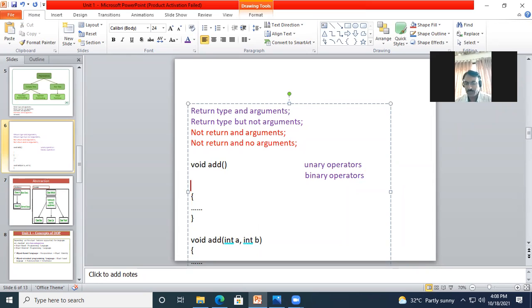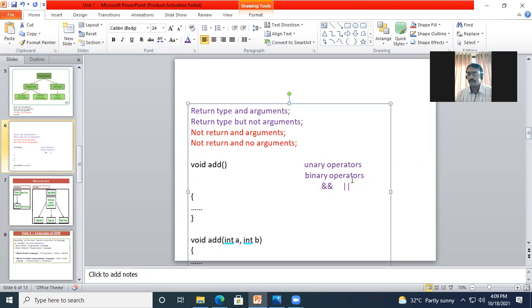Maybe you might have found it like this way, double ampersand and then double pipe. This is logical AND and this is logical OR operator. And if you check, it will come under binary. Now when to call it a binary operator and when a unary operator is our question. If the operator requires only one operand, we will call it a unary operator. The second definition, for binary operator: if the operator requires a minimum of 2 operands, we will call it a binary operator.